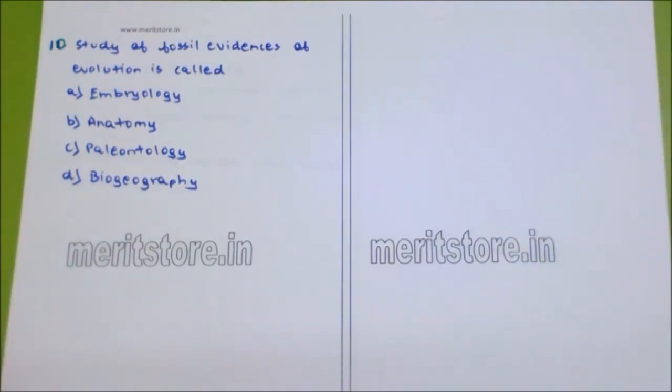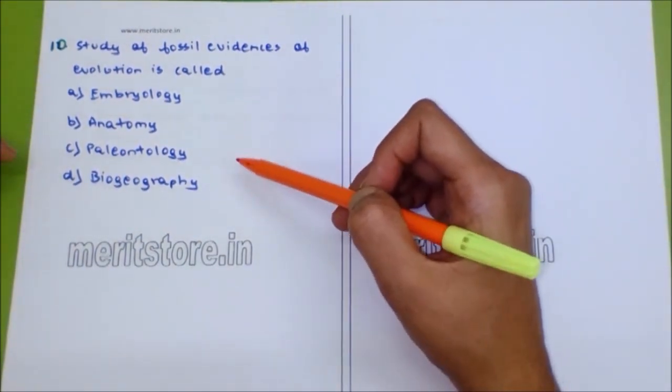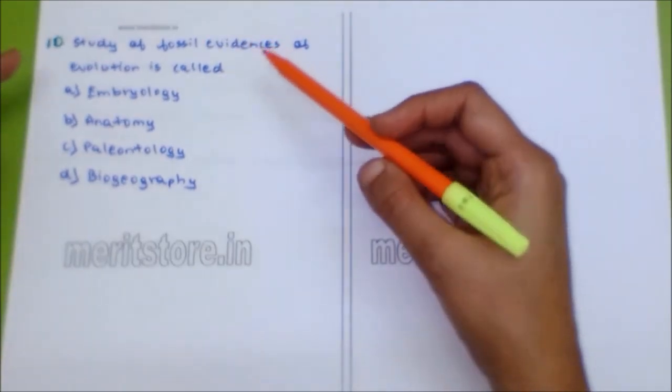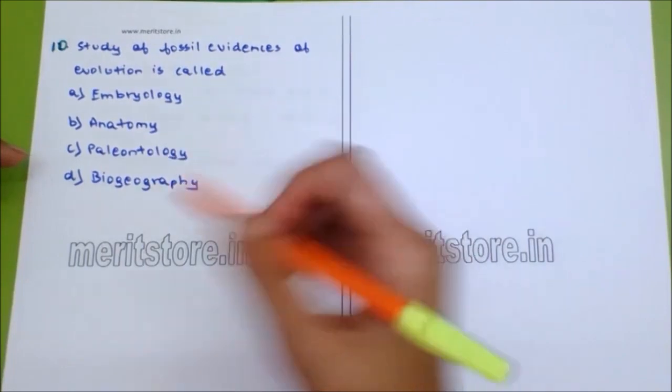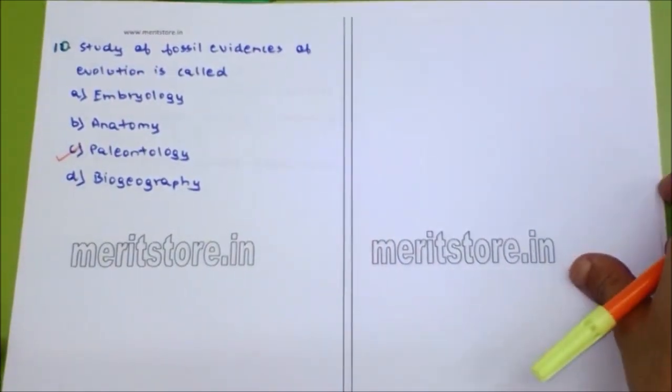Study of fossil evidence of evolution is called dash. Is it embryology, anatomy, paleontology, biogeography? Embryology is the study of embryo, anatomy is the study of body parts, paleontology is the study of fossils, and biogeography is the study of geographical distribution. So the answer is paleontology. Study of the fossil and its record is known as paleontology.